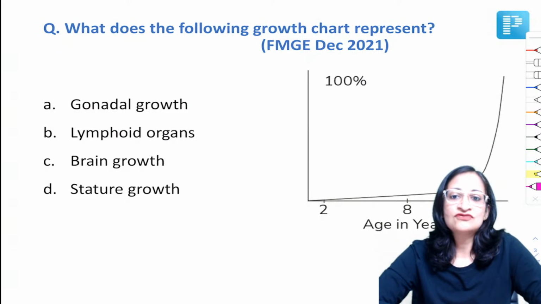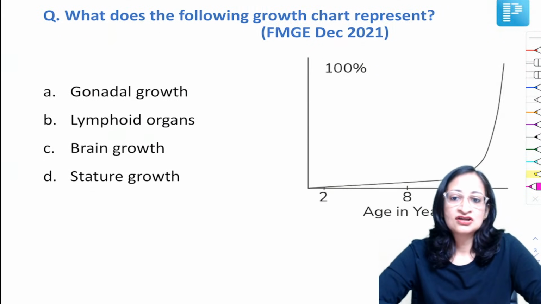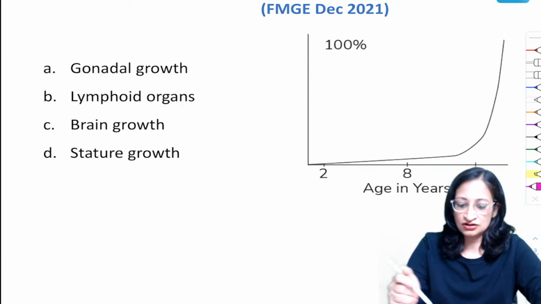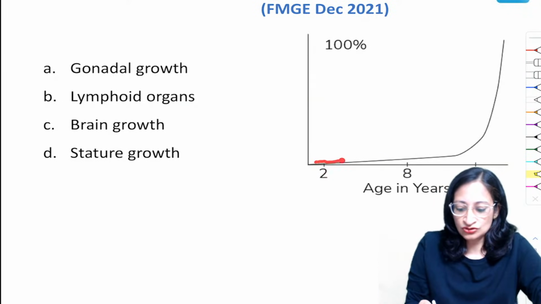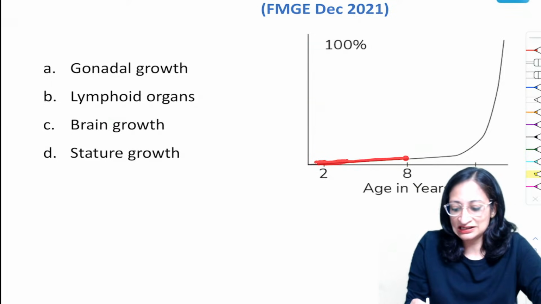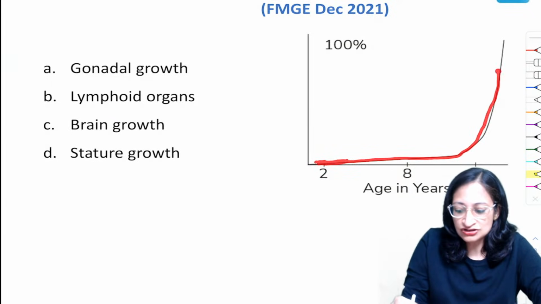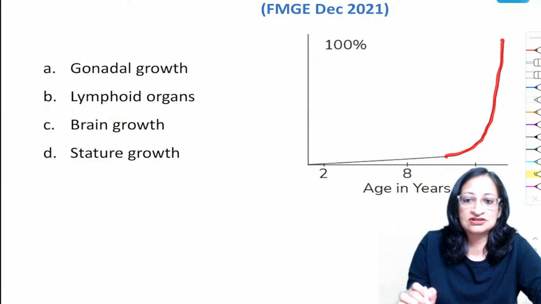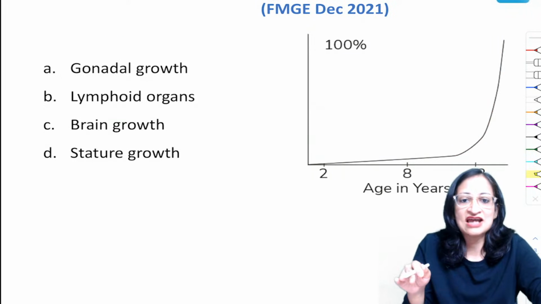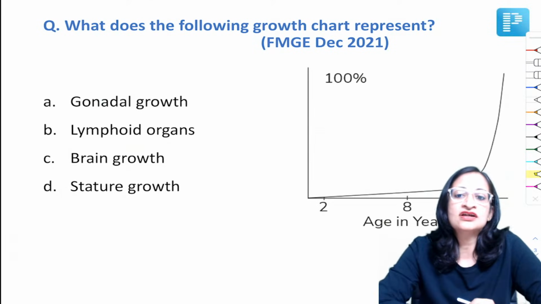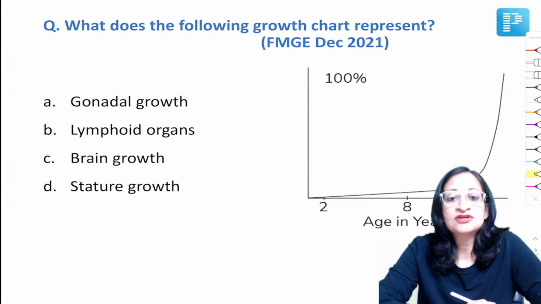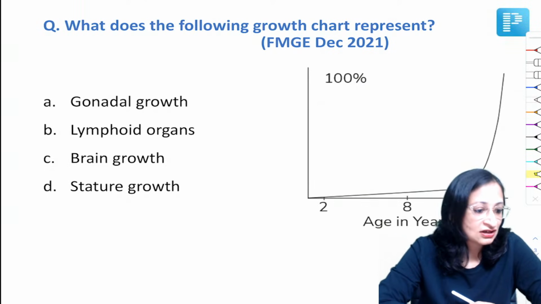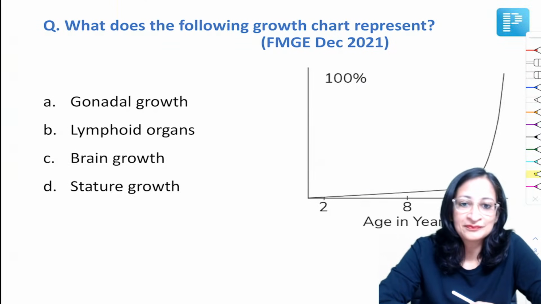So what does the following growth chart represent? I hope you can see this growth chart, where this curve is showing an exponential increase in some growth after around 10 to 11 years of age. Before that, it is relatively stagnant. So what does this growth chart represent? Does it represent gonadal growth, lymphoid growth, brain growth, or stature growth? Let us see who all can answer it correctly.